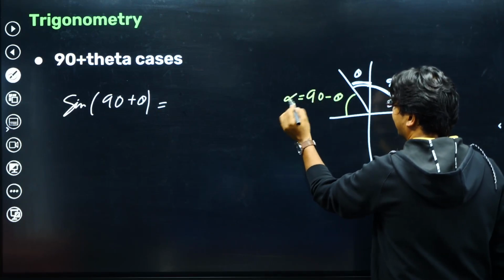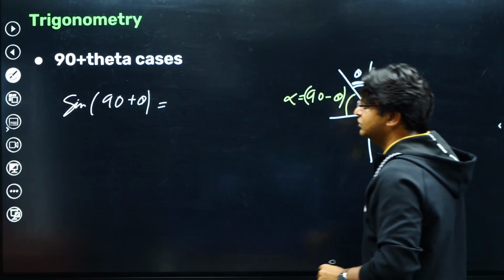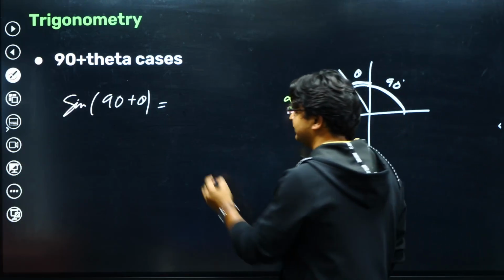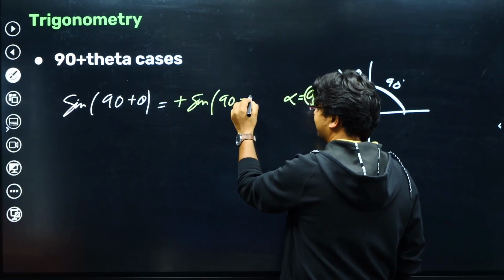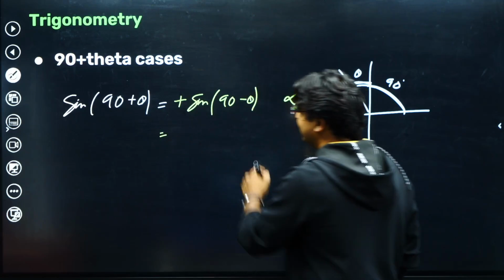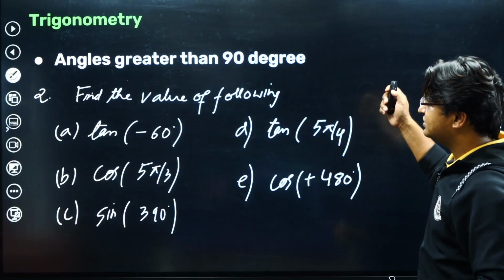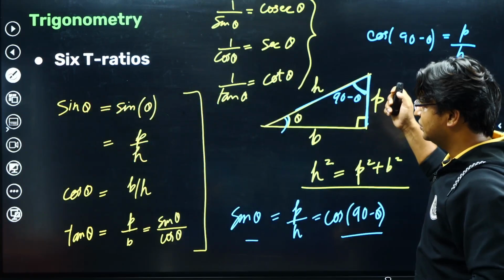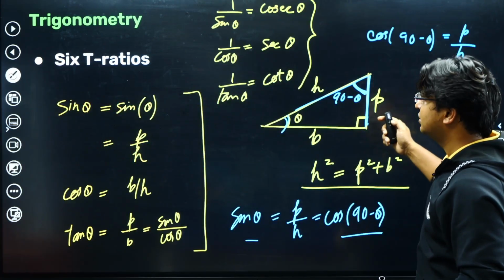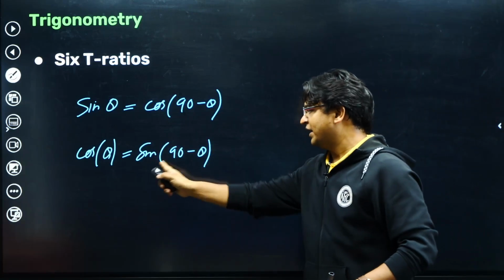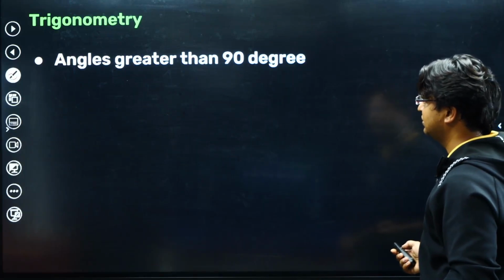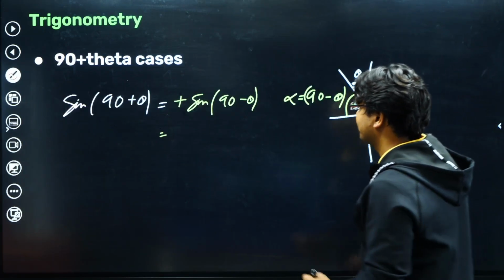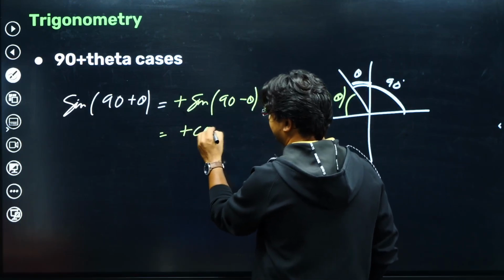So the alpha angle that we were talking about is now 90 minus theta. In second quadrant sine is positive, so plus sine of 90 minus theta, and sine 90 minus theta we wrote right at the start is cos theta. So we can invoke this.